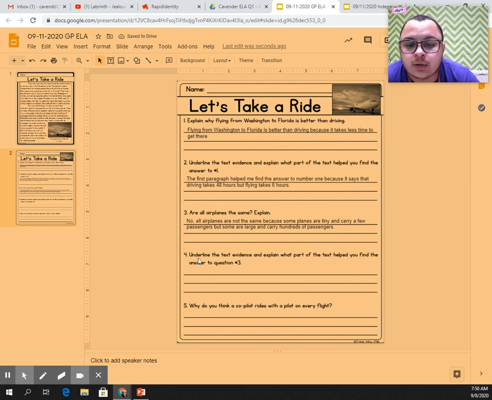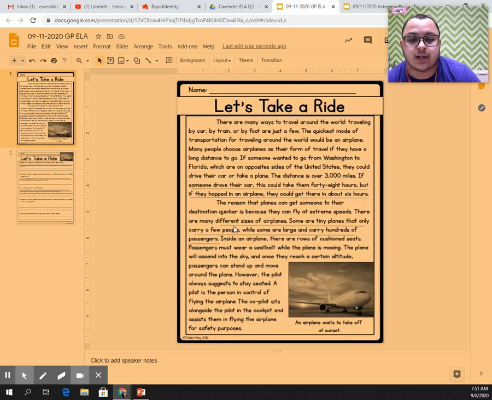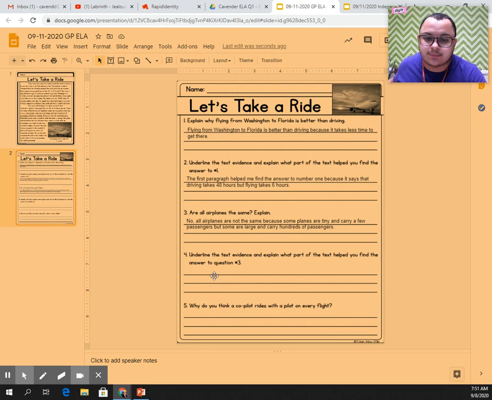Number 4 says, underline the text evidence and explain what part of the text helped you find the answer to number 3. Well, again, we've already underlined, and then we are going to say that paragraph 2 helped us find the answer because it talks about the different sizes of airplanes.